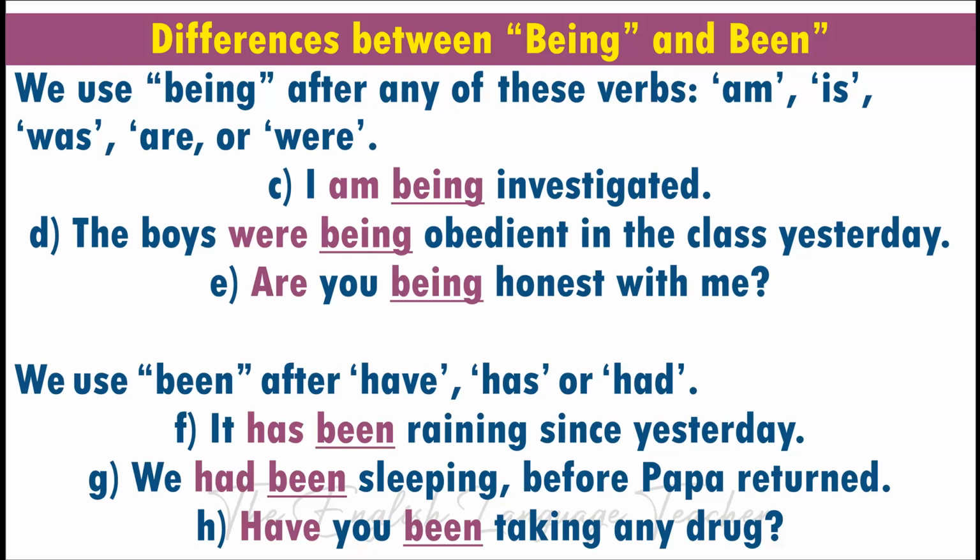On the other hand, we use been after have, has, or had. Let's see example F. It has been raining since yesterday. Been is used after has. Example G, we had been sleeping before Papa returned. Been is used after the verb had in example G, while in example H, it is used with the verb have. Have you been taking any drug?